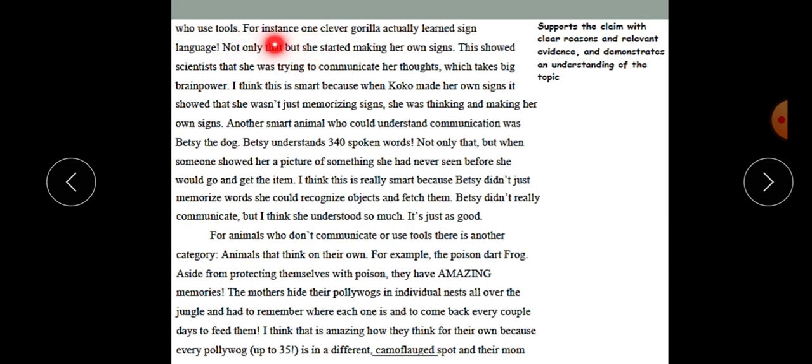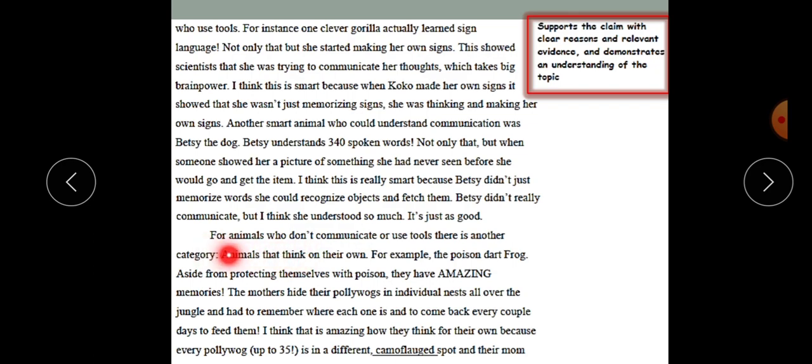And then after he states his topic sentence, he again instantly gives evidence to support his reason. So he supports the claim with clear reasons and relevant evidence and demonstrates an understanding of the topic. Of course, you have to be aware of your topic, and you have to research in order to state facts to support your reasons and give evidence. And then we have the third body paragraph.